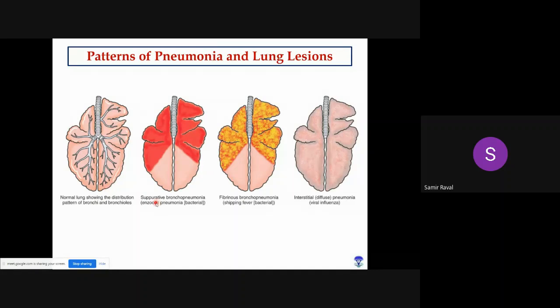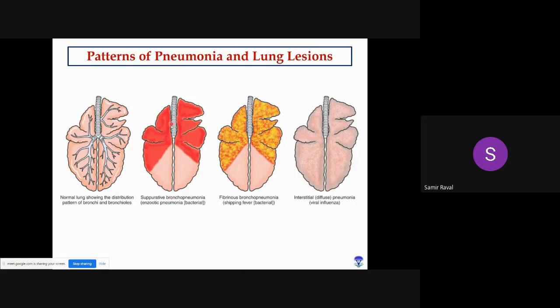Now in case of bronchopneumonia, these two figures are cases of bronchopneumonia. In bronchopneumonia, most commonly the cranial and the ventral, cranioventral, so the anterior portion and the ventral portion of the lungs are more commonly involved, right? In suppurative bronchopneumonia, the name itself indicates there will be presence of pus, and in fibrinous bronchopneumonia, fibrin will be the predominant exudate.